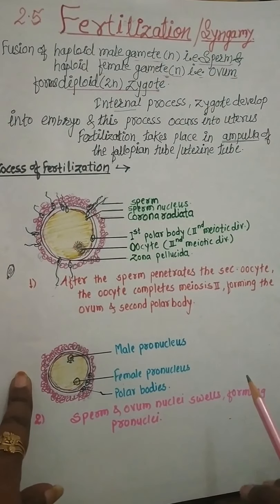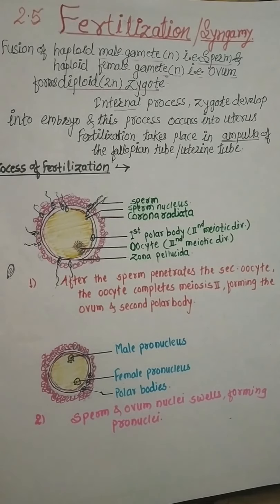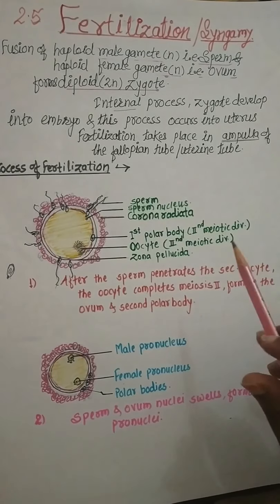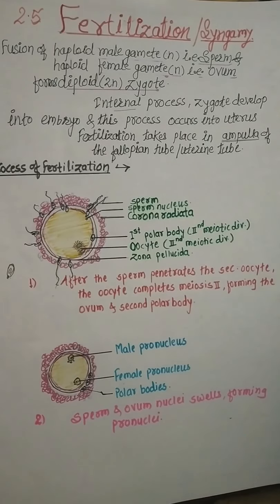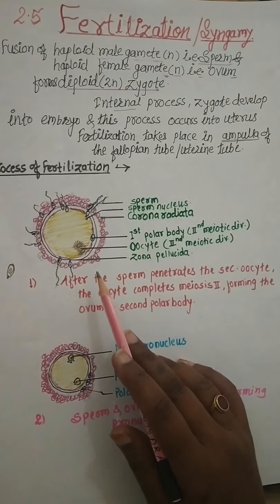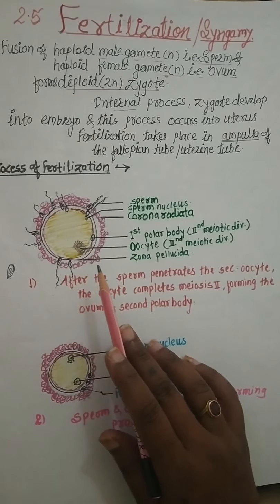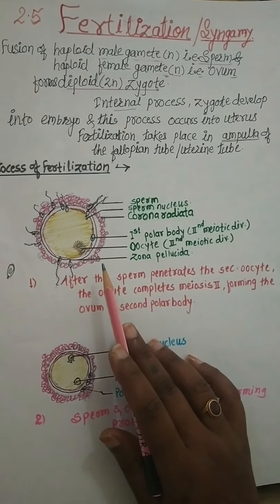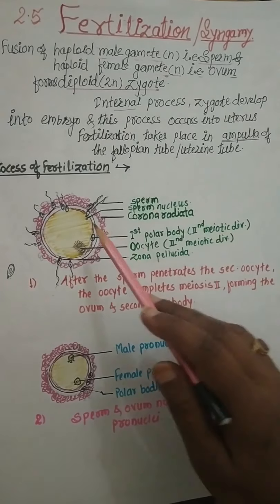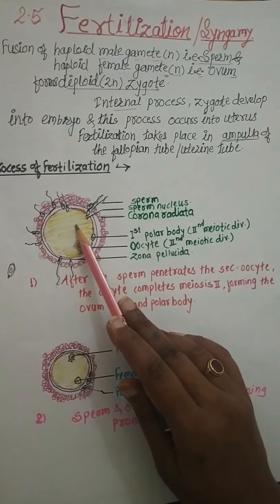Here the secretions, that is hyaluronic acid and zona lysine, as the zona pellucida also secretes acrosin enzyme or zona lysine, allow the sperm to enter the oocyte.